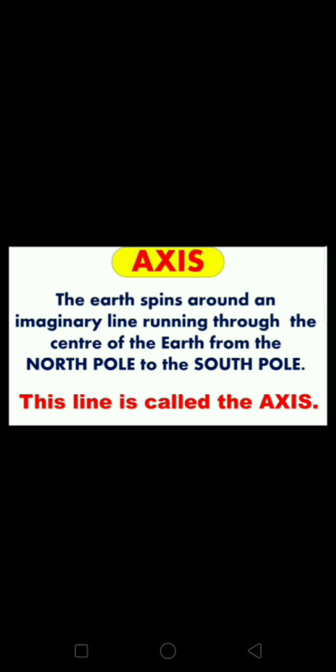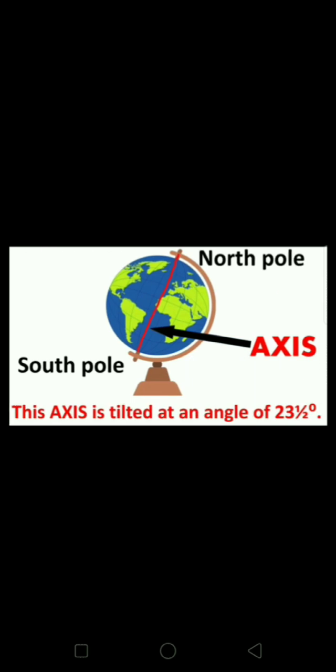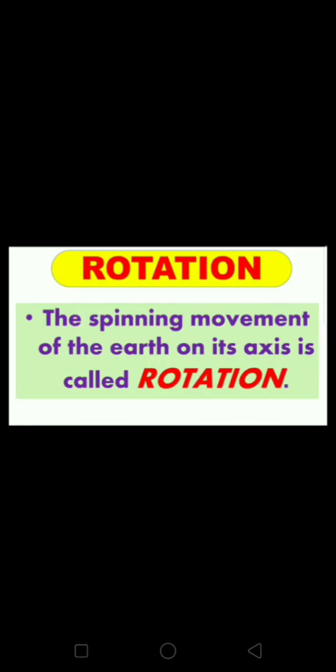Globe is the model of the earth. You all have seen the globe, and this is the imaginary line which is known as axis, and it runs from North Pole to the South Pole. The earth's axis is not vertical. The axis is tilted at an angle of 23.5 degrees. Remember it. So first we will discuss about rotation.